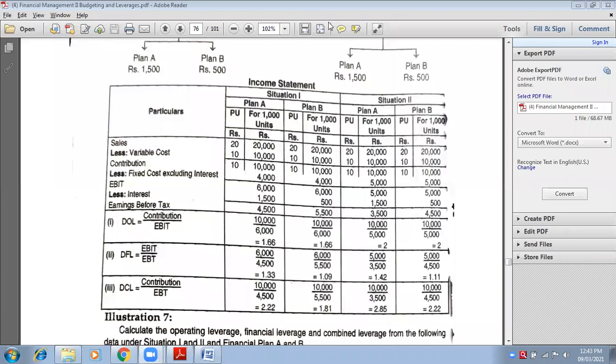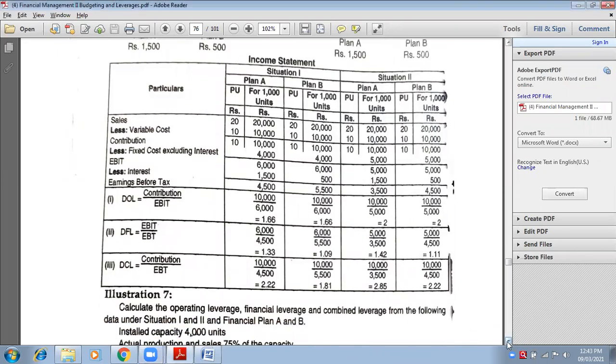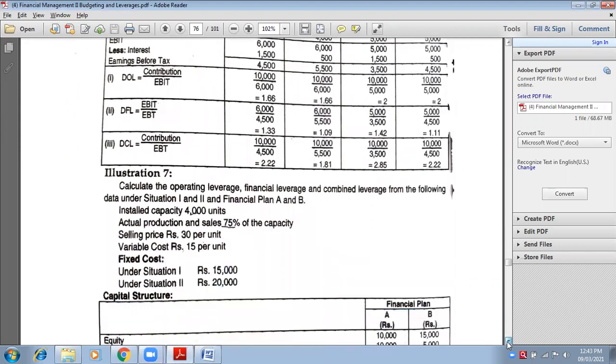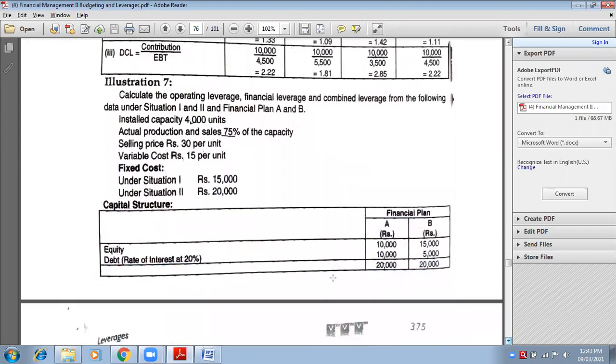Matches are happening. Shubham, Anu, come on, answer me. Yes, ma'am. And DFL: 1.33, 1.09, 1.42, 1.11. These are correct. Yes, ma'am. And DCL, all the answers are correct: 2.22, 1.81, 2.85, 2.22. Same answers? Yes, ma'am. Okay. Same question we have here. Yes, ma'am. Same another question.